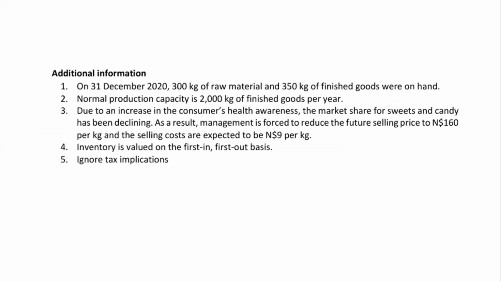Okay, if you look at the additional information, we are told that the normal production capacity is 2,000 kg of finished goods. Okay, we're told the normal production capacity is 2,000 kg of finished goods.